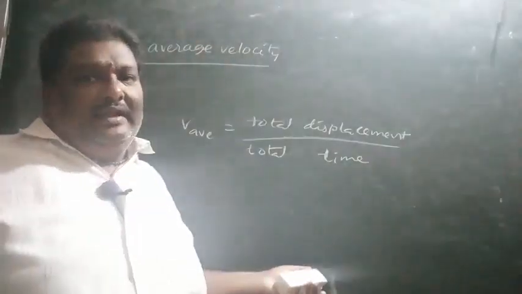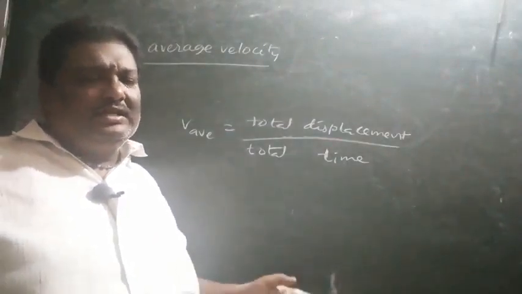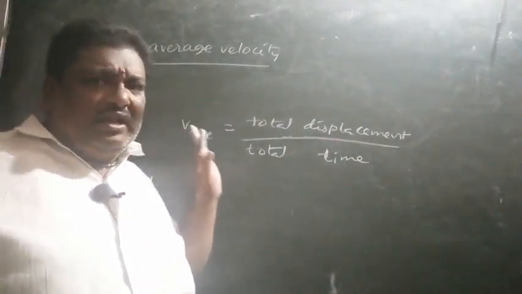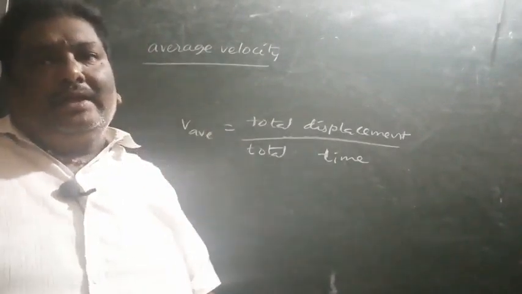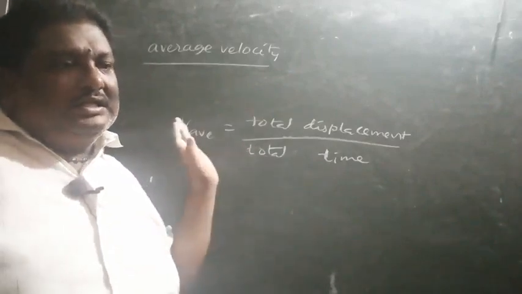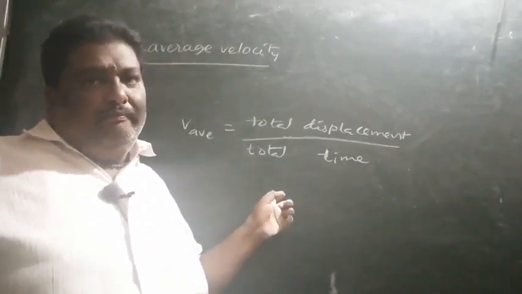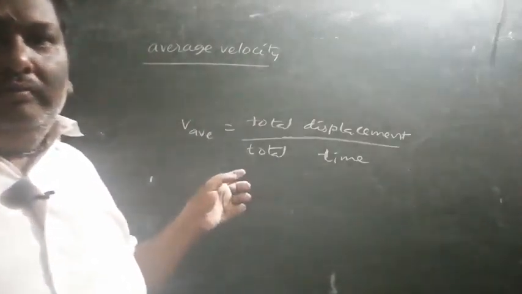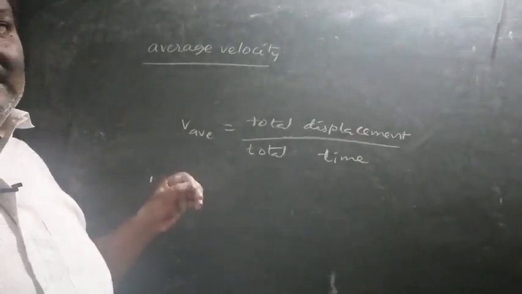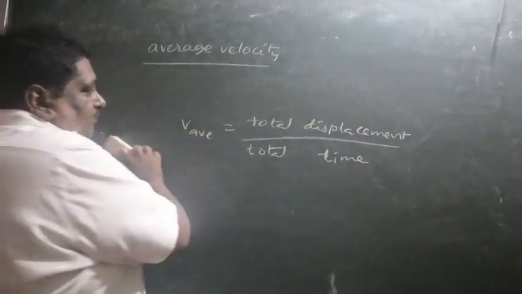Average velocity, instantaneous velocity, uniform velocity, non-uniform velocity. Anyhow, all these are velocities. Velocity means having direction and magnitude, so these are all vectors. All these units are meter per second. Right. Now we shall proceed with acceleration.